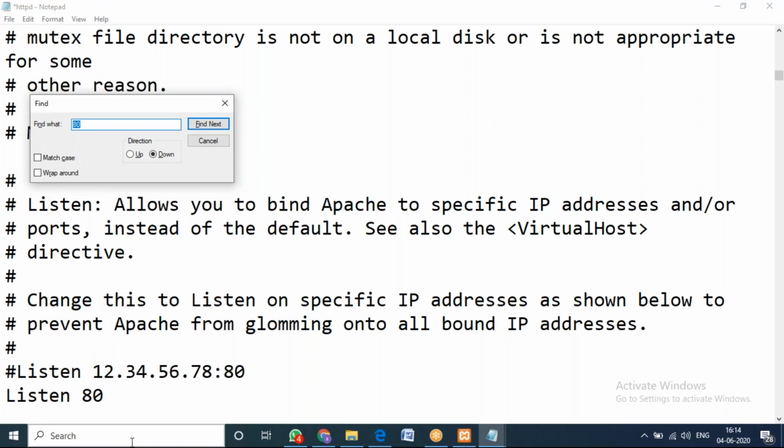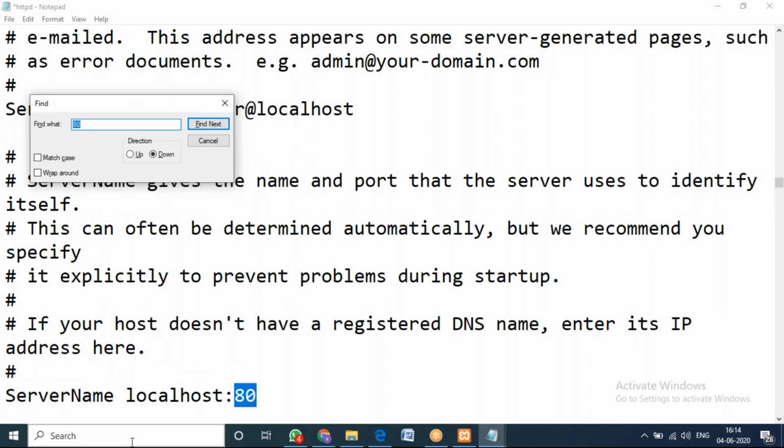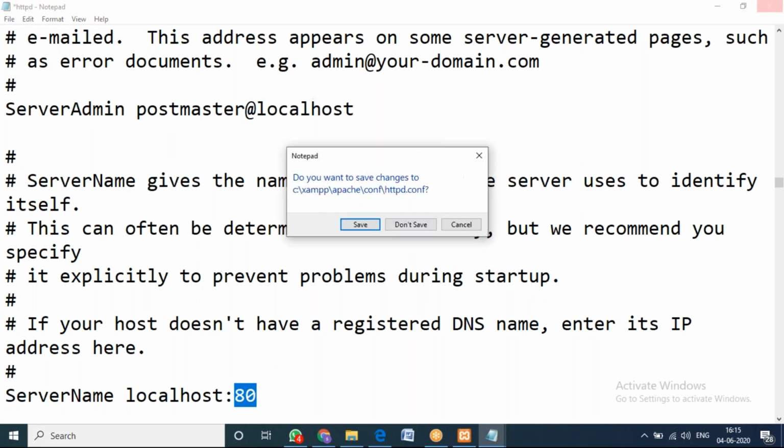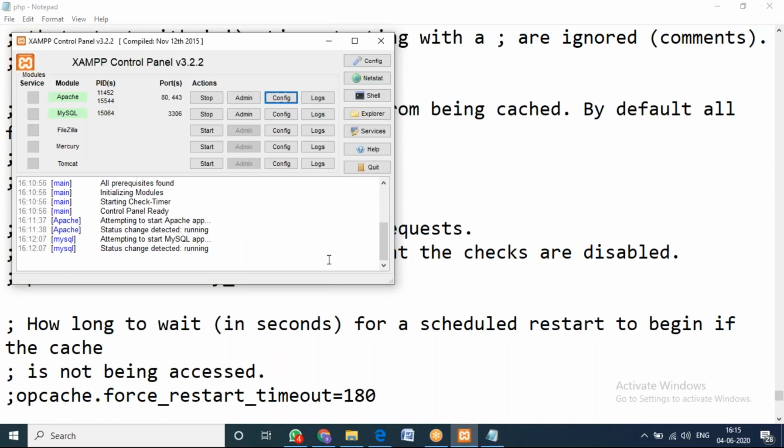It will be available in two places, one here and also here. In these two places, you need to change the port number. If you change the port number, then you will be able to use the new port. I'm not changing it as of now because it is working with the default.